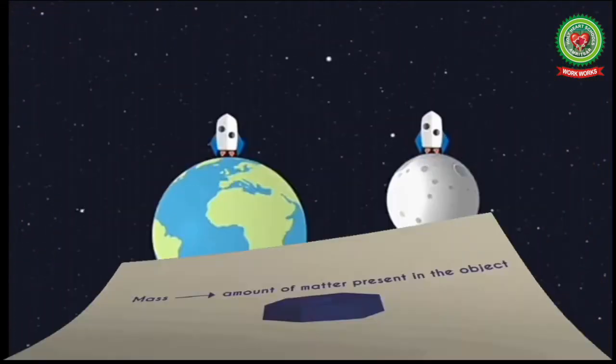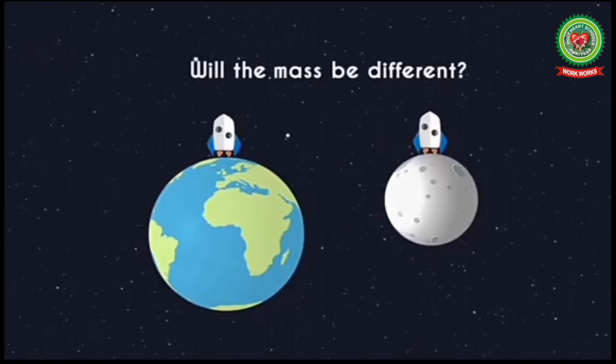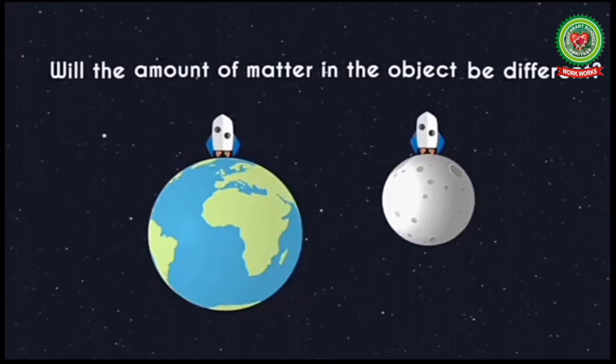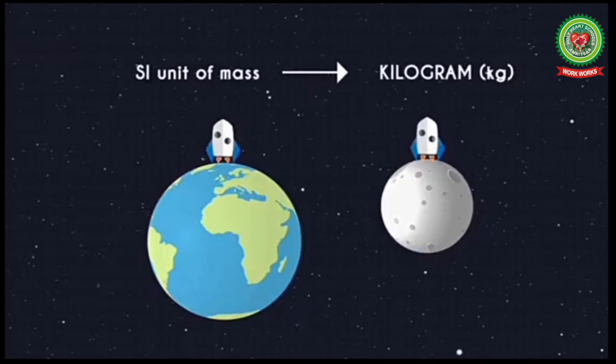Let us consider two different situations. In the first situation, an object is on the earth, whereas in the second situation, the same object is on the moon. What do you think? Will the mass of the object be different on the earth and moon? Well, to answer this question, let us ask ourselves another question. Will the amount of matter in the object be different? Obviously no. The amount of matter in the object will be the same no matter where it is placed. It means that the mass of the object remains the same no matter where it is placed. The SI unit of mass is kilograms.